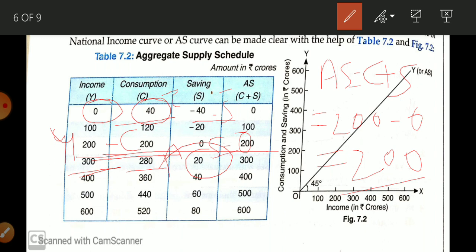Okay, when income is increased by 100 crore, so 80 crore is increased consumption, so here is 280 and saving is 20. In this way AS is equal to 300. Okay, now income is increased, it becomes 400 crore. Now consumption increases, it becomes 360. Saving also increases, so it becomes 40 and AS is 400. Now income is 500, consumption is 440, saving is 60 and AS is 500. Here you can see 600 income, now 520 is consumption, 80 is saving. In this way AS is